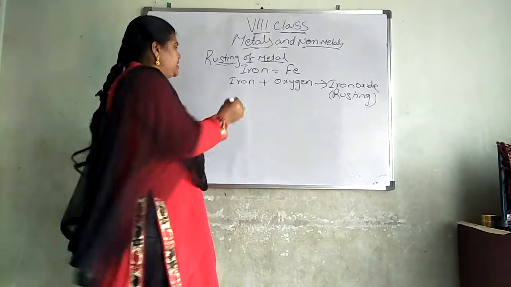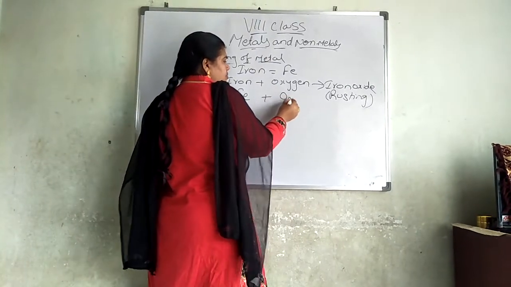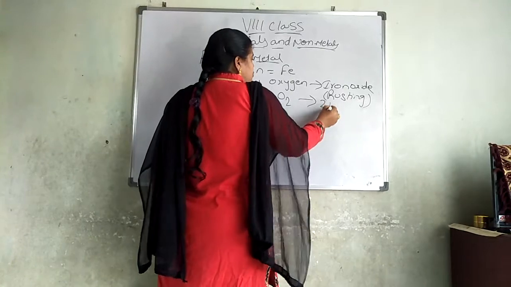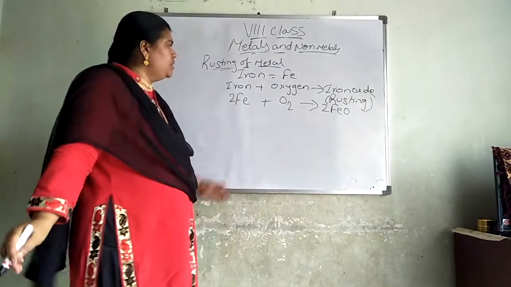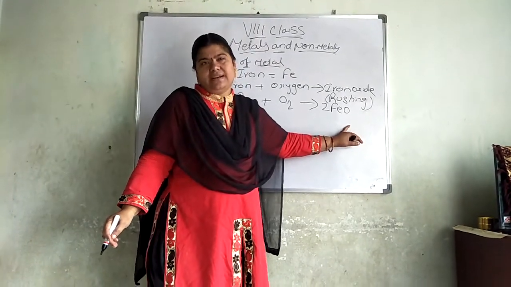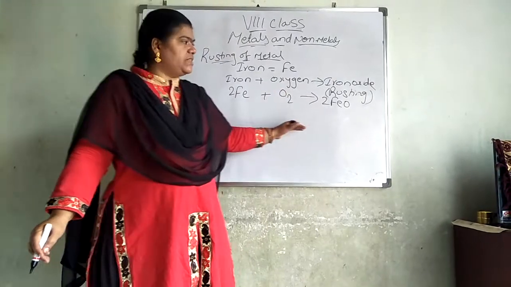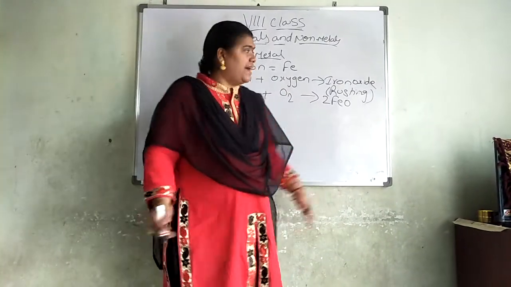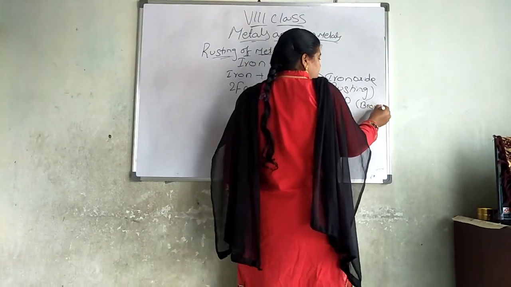Iron, when reacted with oxygen: what is the symbol of iron here? Iron is denoted with Fe, oxygen O2, gives rise to 2FeO. Here again you write 2. This is called iron oxide, which is called rusting. The objects present inside our house will not get rusted. And what is rusting? They change into brown in color.